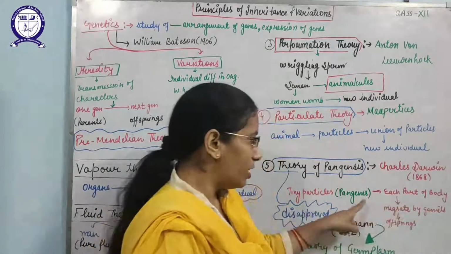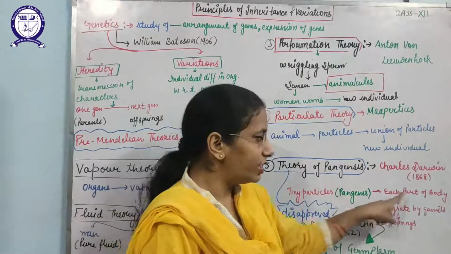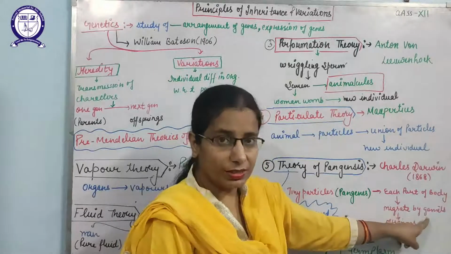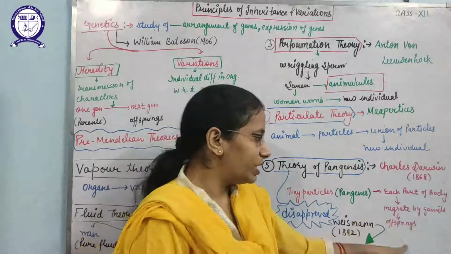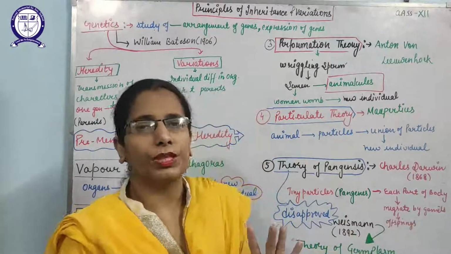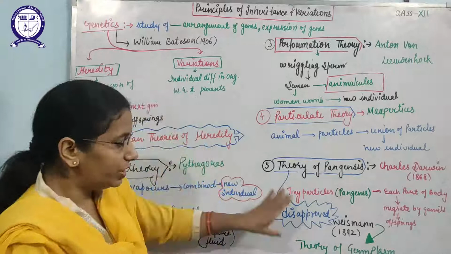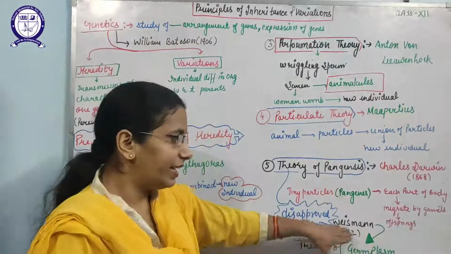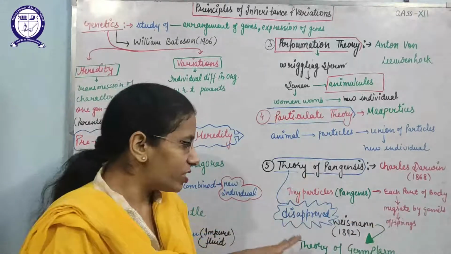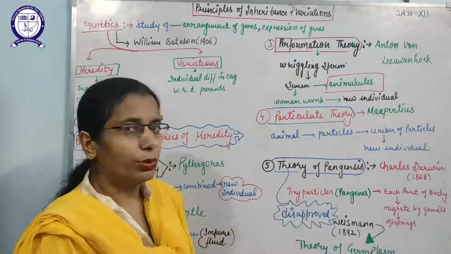Each part of the body will produce these particles, and these will migrate by the blood to the gametes, and then with the help of gametes these will pass into the offspring.